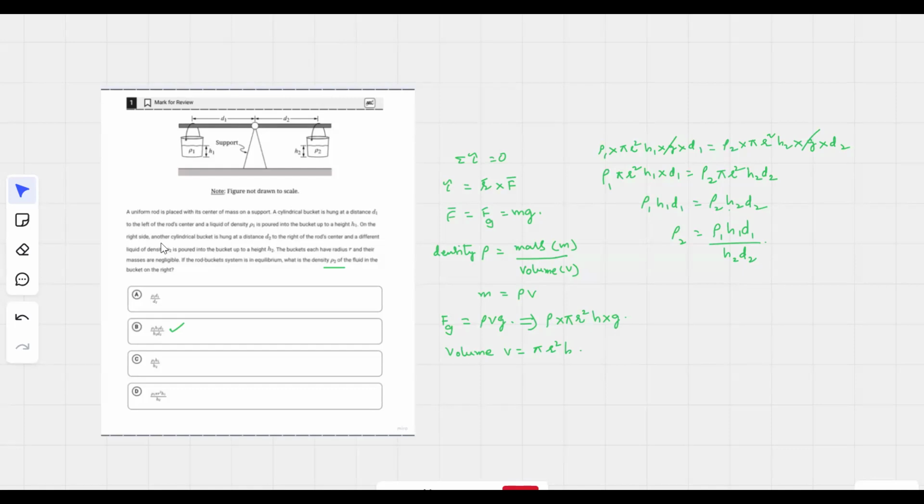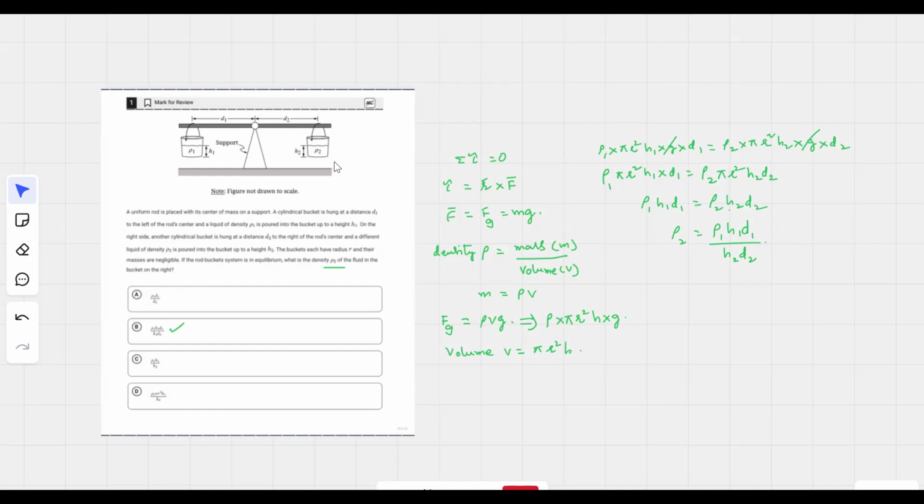On the right side, another cylindrical bucket is hung at a distance d2 to the right of the rod's center, and a different liquid of density ρ2 is poured into the bucket up to a height h2. The buckets each have radius r and their masses are negligible. If the rod-bucket system is in equilibrium, what is the density ρ2 of the fluid in the bucket on the right?